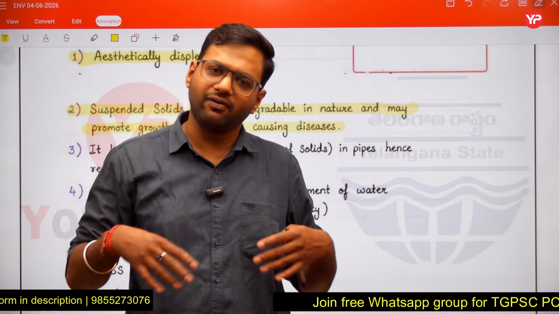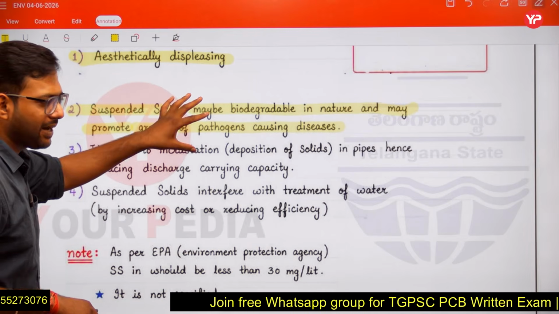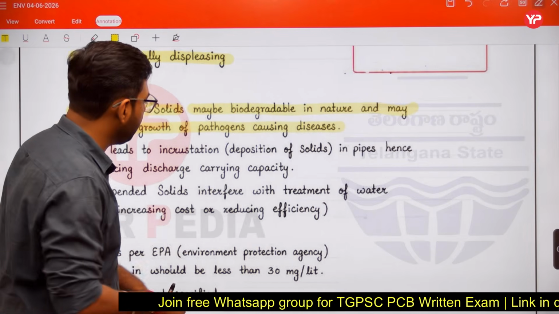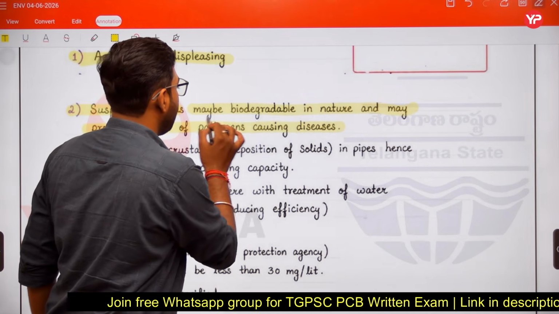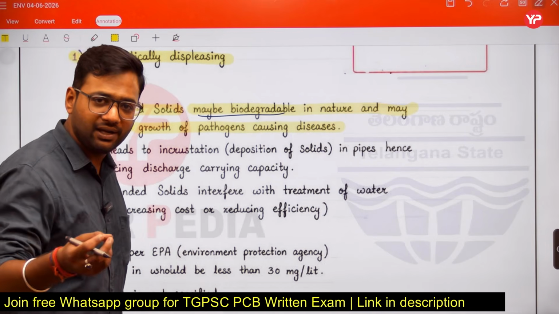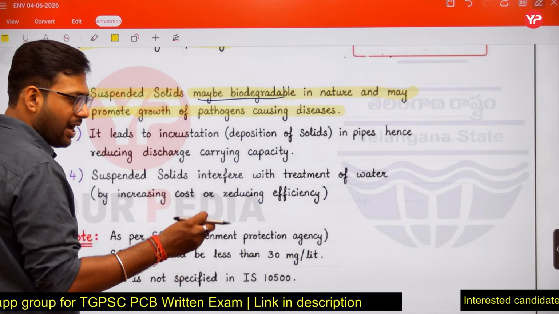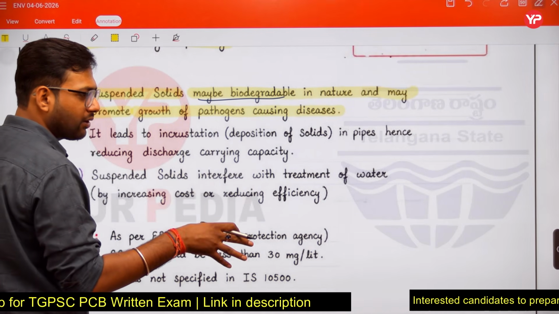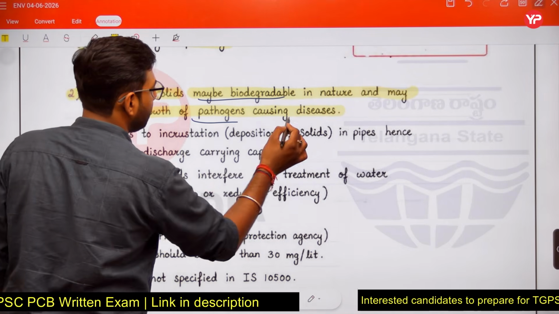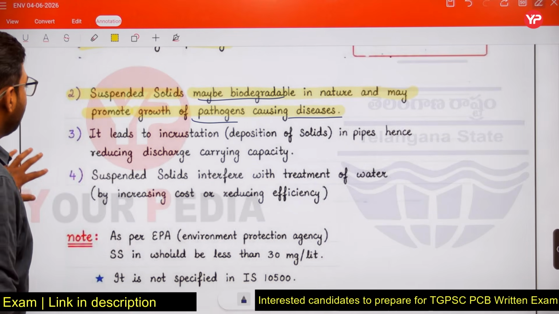So if suspended solids in our water sample are biodegradable, microorganisms will be there, and if they are harmful microorganisms, that is the pathogen, disease will occur. We will suffer from the disease in that case.